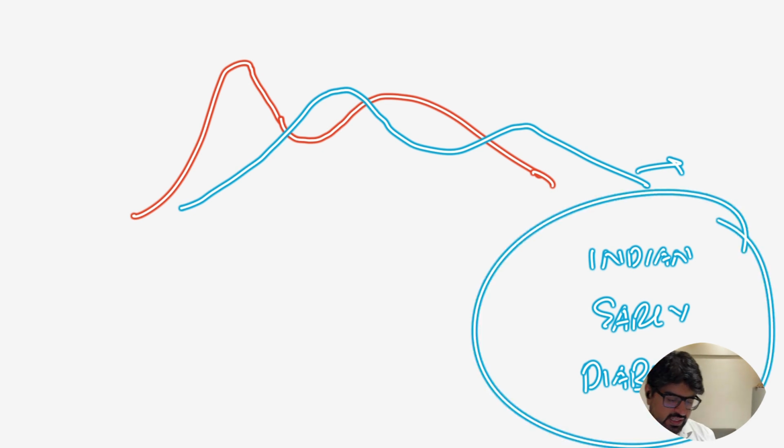Now, what happens is something like this. When such patients eat carbohydrate, I'll show you what happens. Let's say this is the glucose curve. When you're eating a carbohydrate, the glucose level goes up, and then glucose levels come down, okay? So in a normal situation, when the glucose levels start going up, the insulin levels also go up, and insulin levels also start coming down, so it matches.